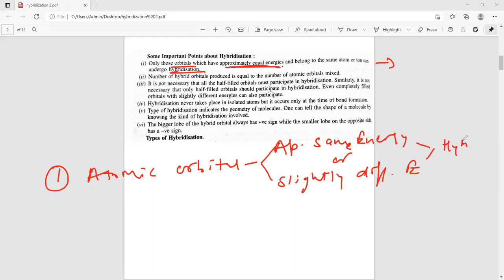That is the first condition. If the energy gap is more, they can't take part in hybridization.